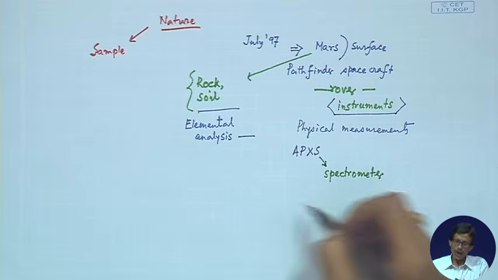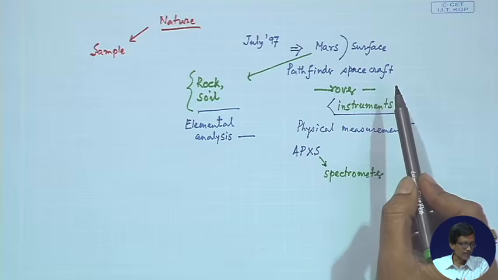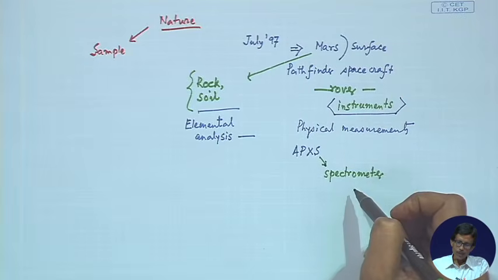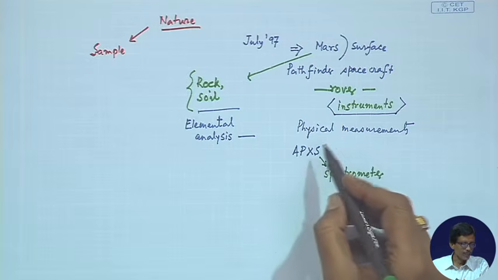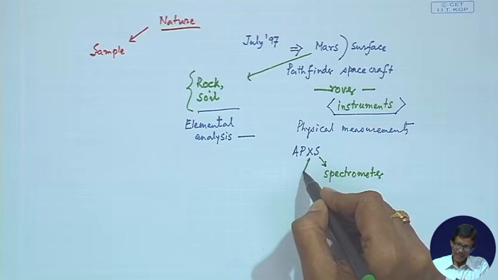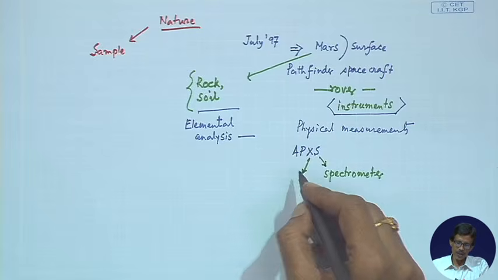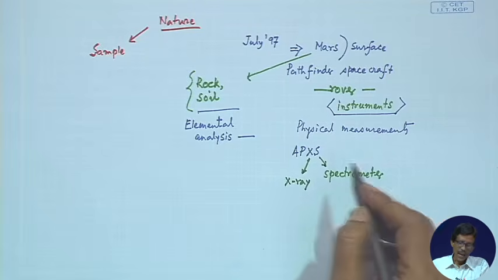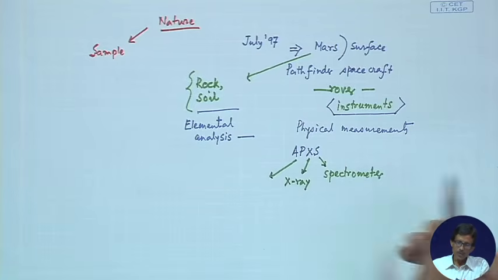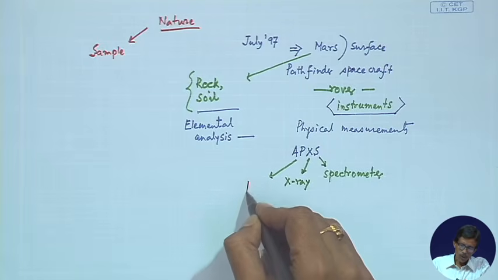So, if you are asked what has been carried to the Mars surface by this Pathfinder spacecraft, it is the corresponding APXS spectrometer, and X, as is very common to physicists, very common to chemists, is the corresponding X-ray, and P is related to something very fundamental to our knowledge in terms of the electrons, protons and neutrons. So, it is the proton.